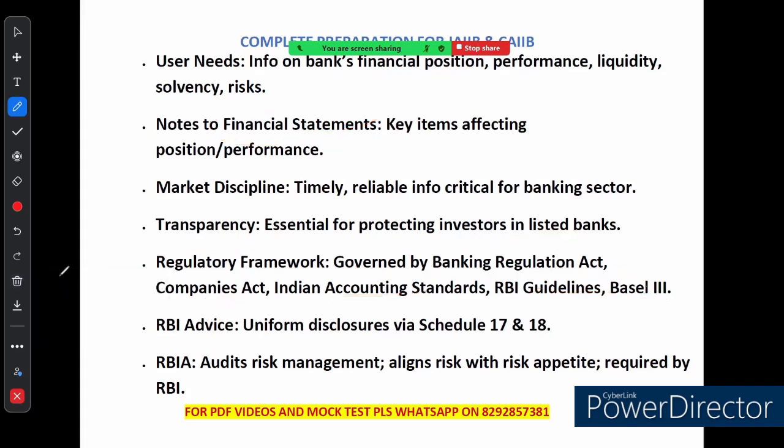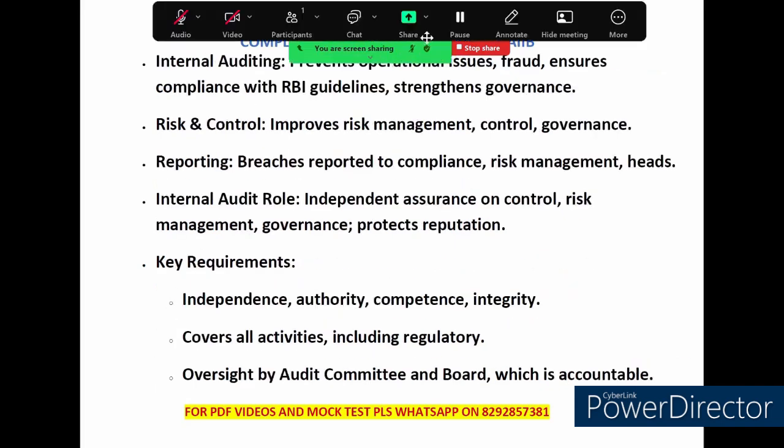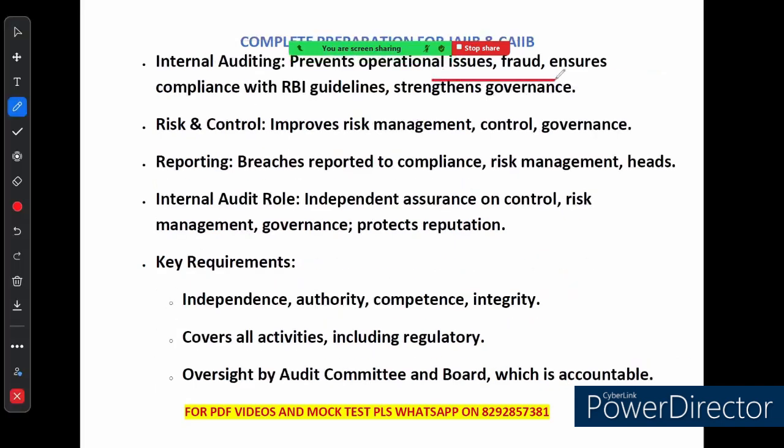RBI requires banks to provide consistent information through a specific format like Schedule 17 and Schedule 18. Now, if we talk about risk management and audit, to stay safe, banks perform internal audits. These audits help prevent problems like fraud and ensure that the bank follows RBI guidelines. They also align risk management with the bank's risk appetite, meaning the bank makes sure it does not take on more risk than it can handle.